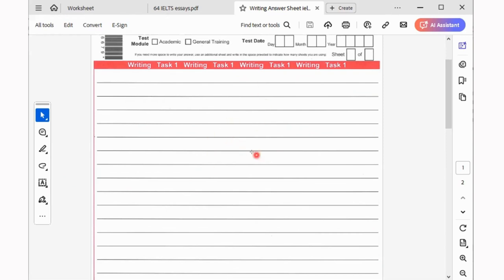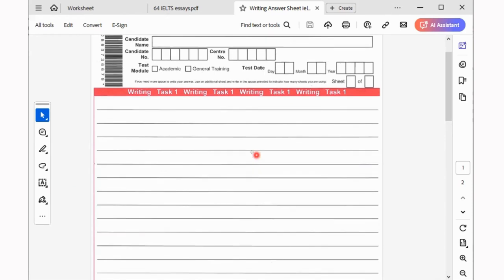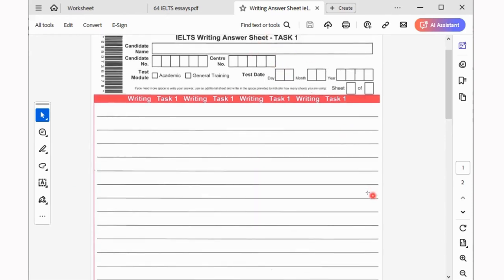Or you can just practice with your notebook. It's just like a typical A4 paper or a typical notebook, and then use that as your guide. You don't need to complicate anything. Hope you get my point.